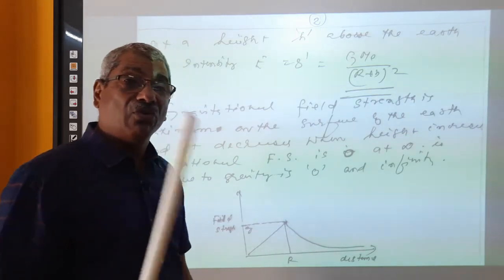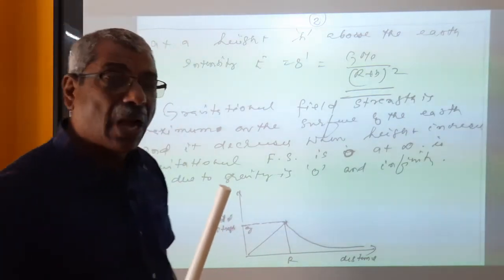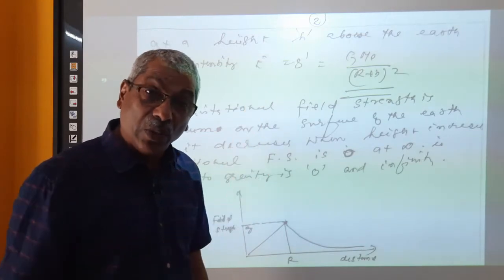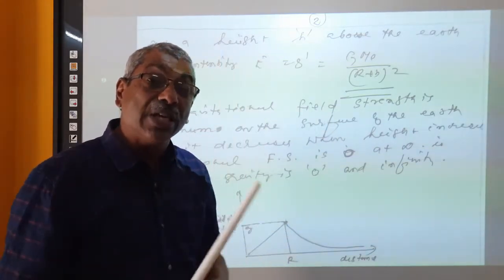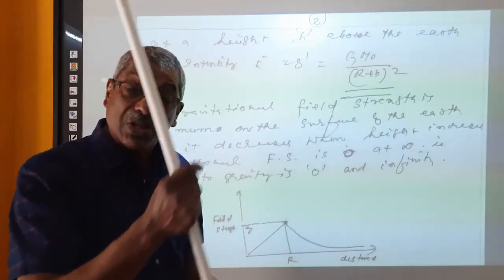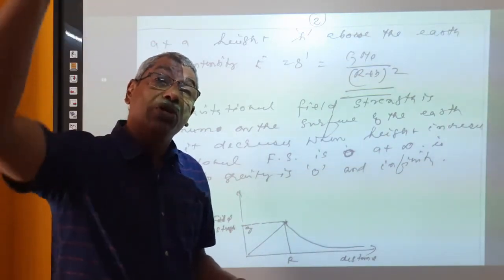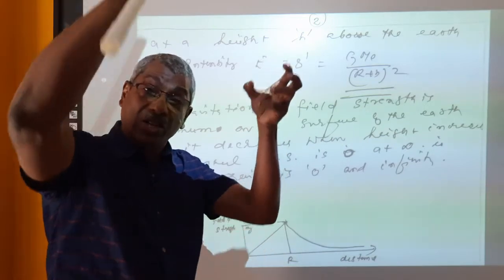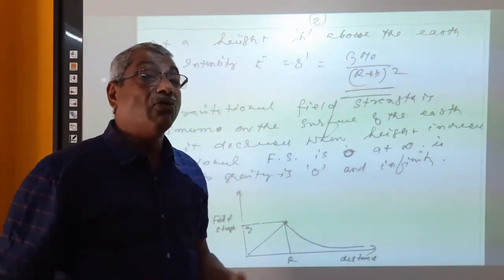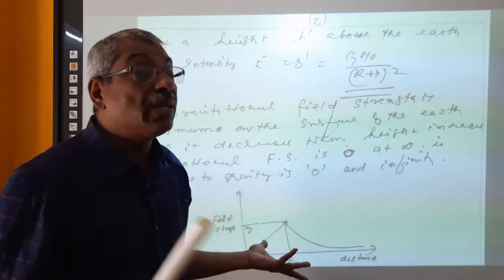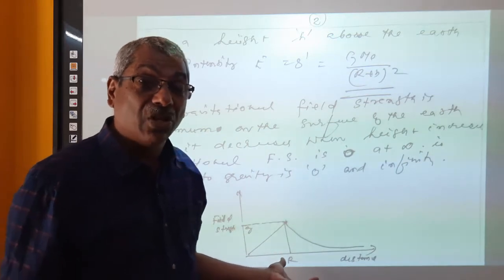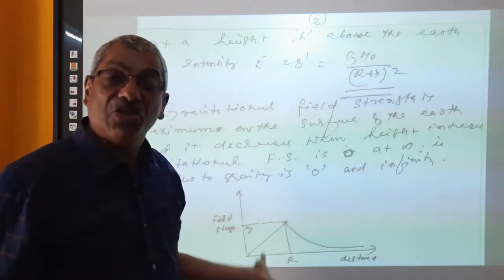Intensity of gravitational field is a vector quantity, and its direction is always towards the earth, because force is acting towards the earth. Therefore, intensity of gravitational field is also acting towards the earth. If a body is dropped from a height, then acceleration is also towards the earth. Therefore, intensity of gravitational field is acceleration due to gravity. Both are same. Right?